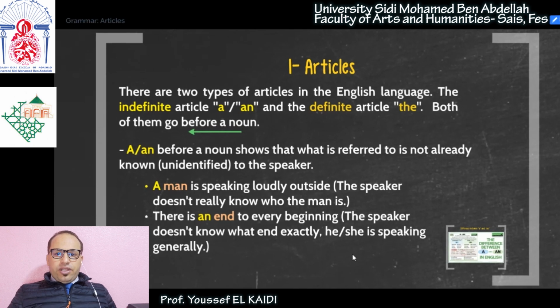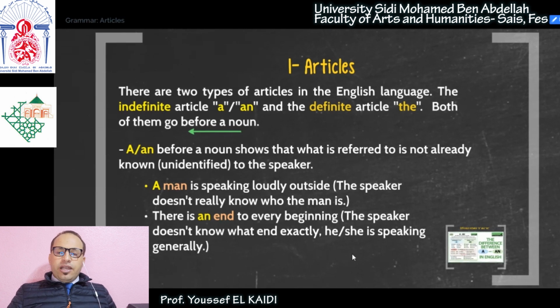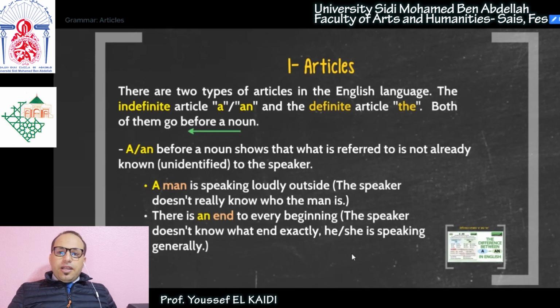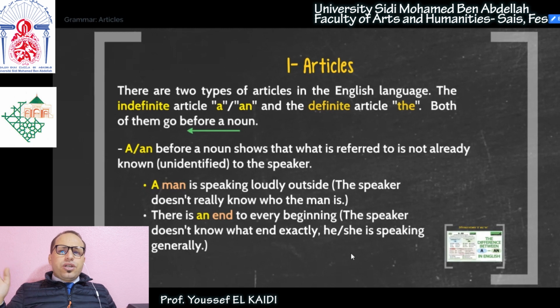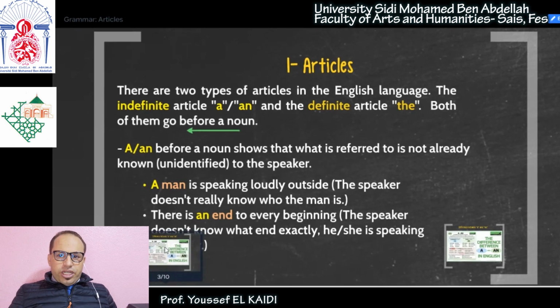Let me explain this further. When you say, for example, there is a car honking in the street. So here I said there is a car, a car. Why "a car"? Because this car is unknown to me, right? I don't know which car. I don't know the owner of the car. I have no specific information about the car. So it is just a certain car, okay? A certain car honking in the street.